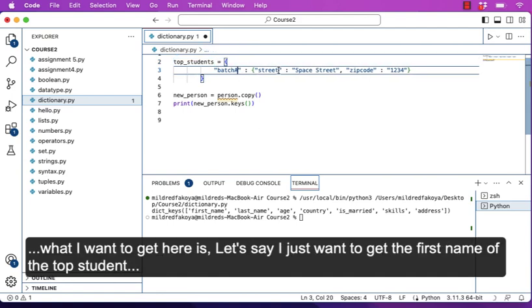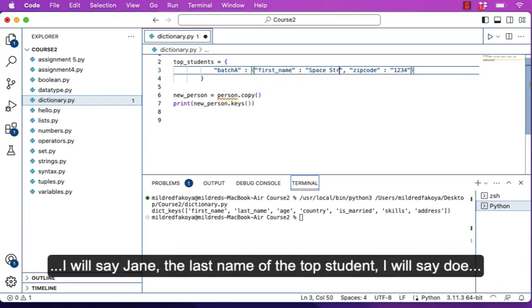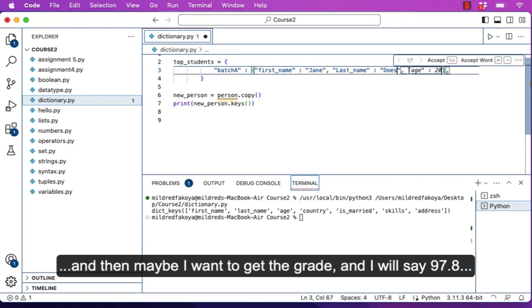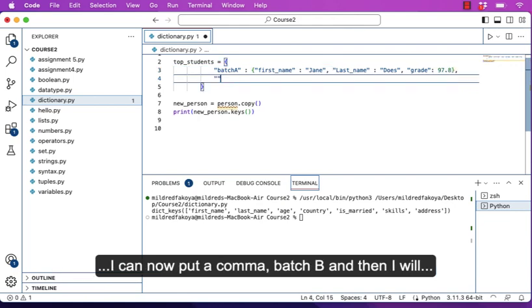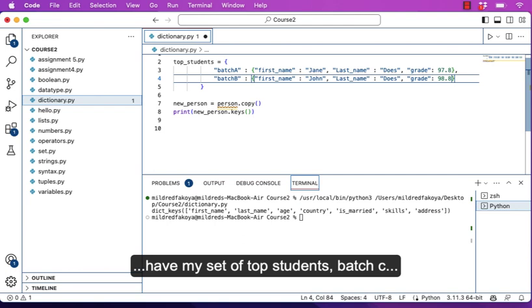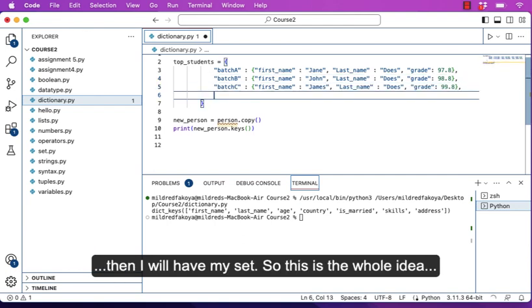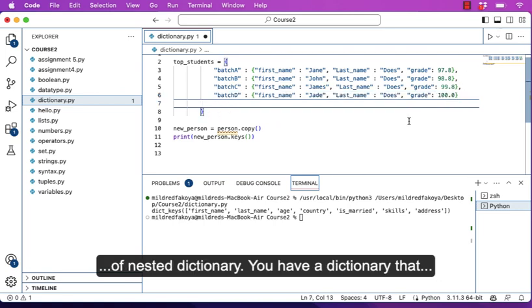So I'll say batch A. What I want to get here is, let's say I just want the first name of the top student, I'll say Jane. The last name of the top student, I'll say Doe. And then maybe I want the grade, and I'll say 97.8. I can now put a comma, batch B, and then I'll have my set of top students, then batch C, and I'll have my set.